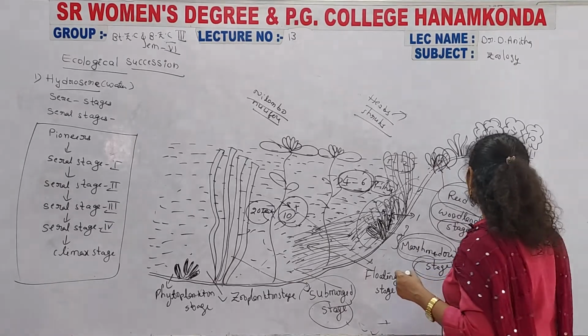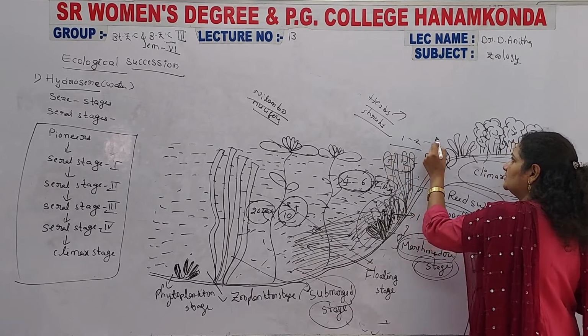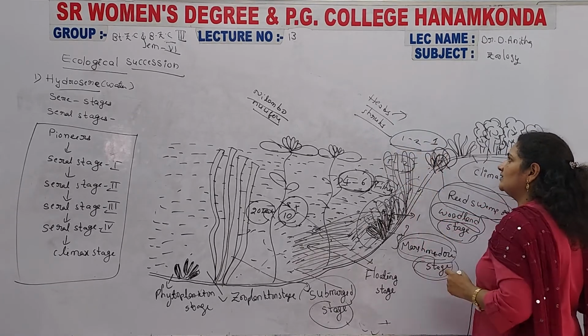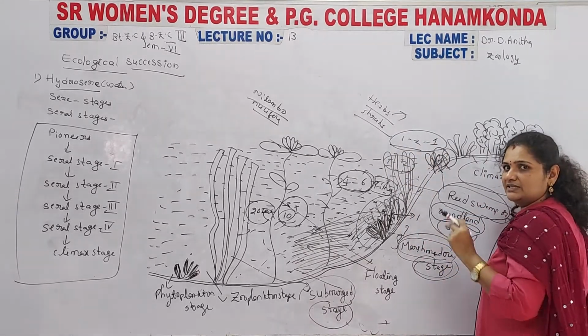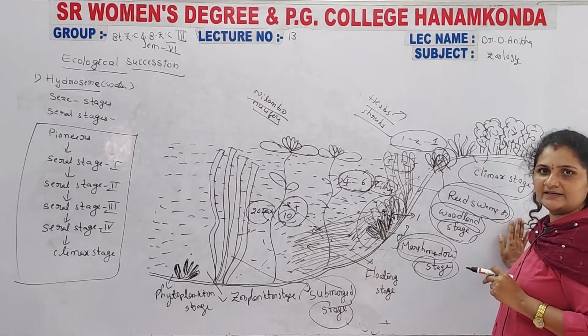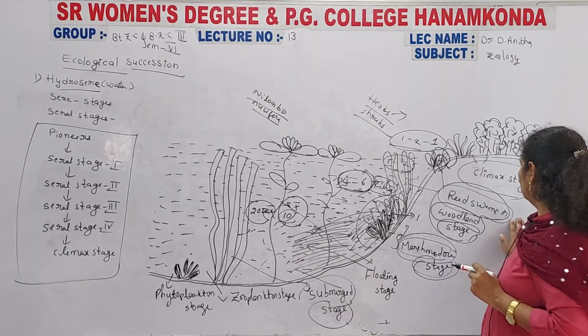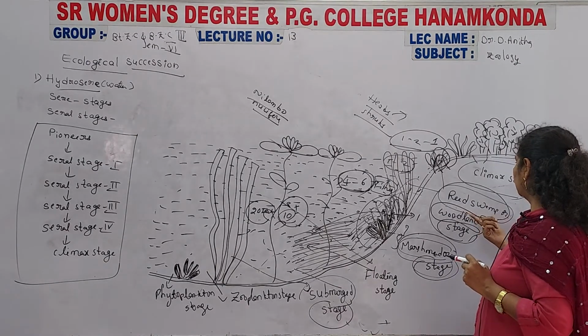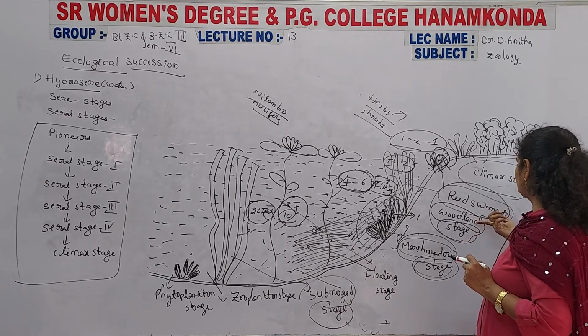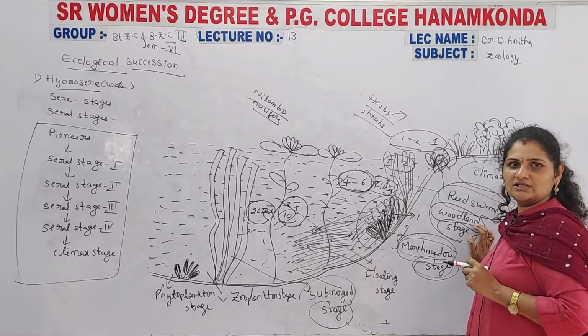After completion of this, the depth of the water is 1 to 2 feet and then a single foot. The water levels are completely decreased here, and it becomes completely a wetland area. That is helpful for the development of another stage, a woodland stage and a reed swamp, which are rooted plants. The large trees are developed here.